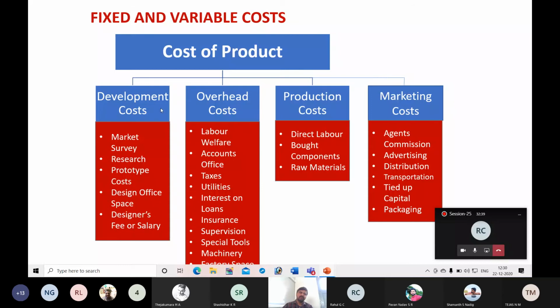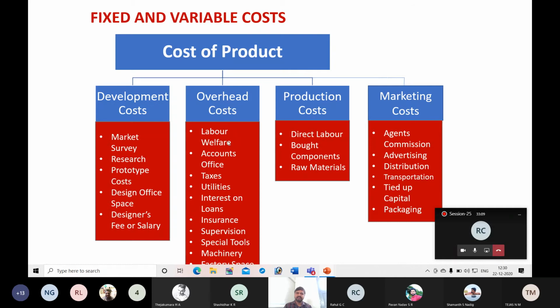If you want to start a company producing a product, you have to do a market survey, do research, prepare a prototype, have an office, and pay salary for a designer. These are before producing any product, at the stage of development. These costs are called development costs.